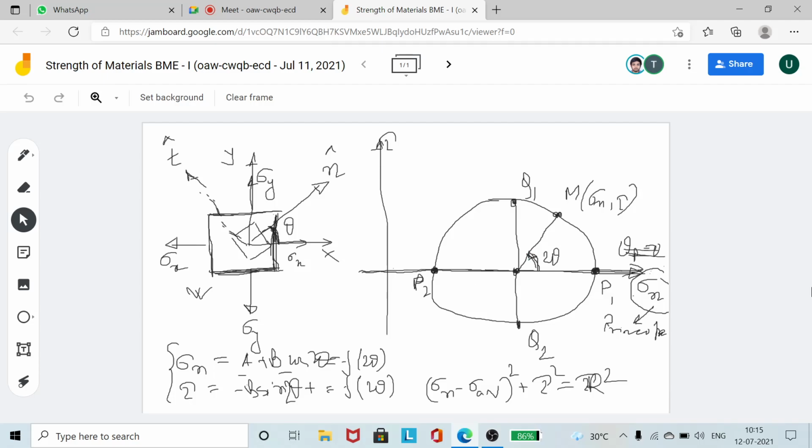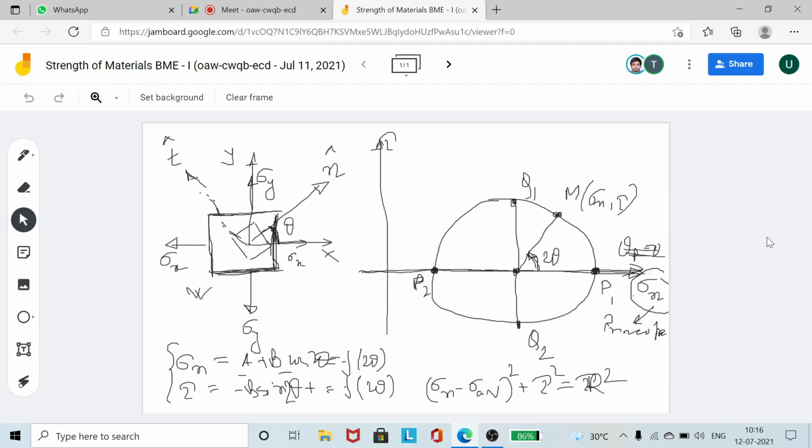Okay, understood? So both of you are having the same doubt. The left hand side is different. The left hand side is actually showing the configuration of the element. So whenever you are considering the configuration of the element, you are able to see that inclination theta. You are able to see that the angle of inclination is theta itself.